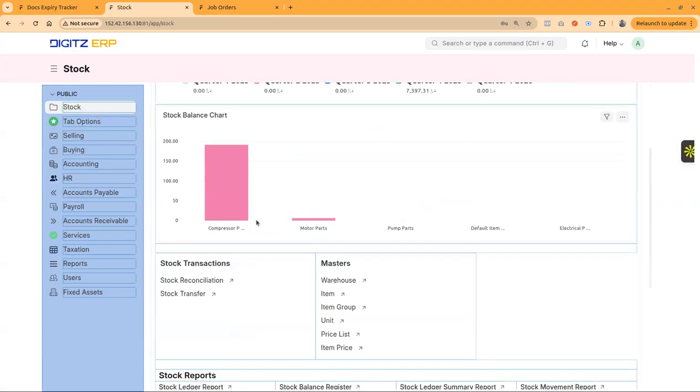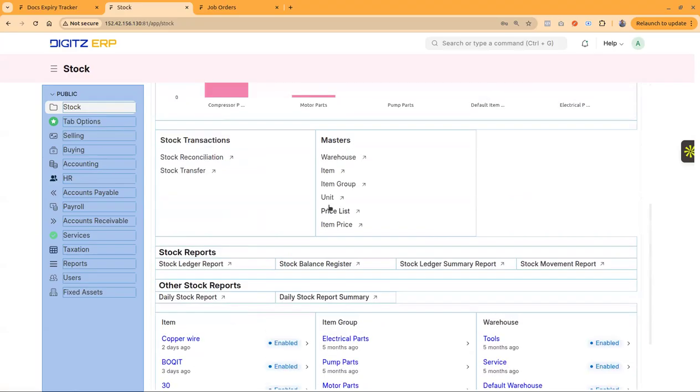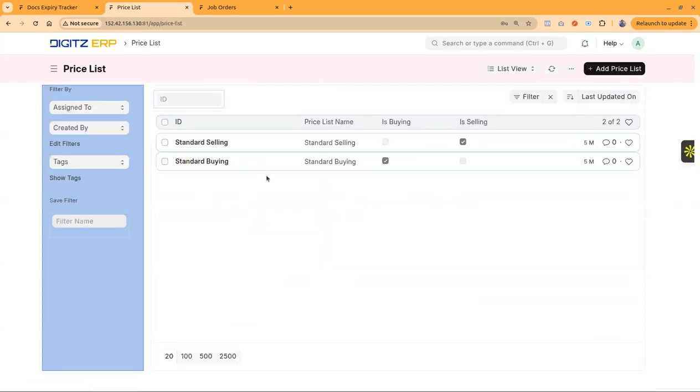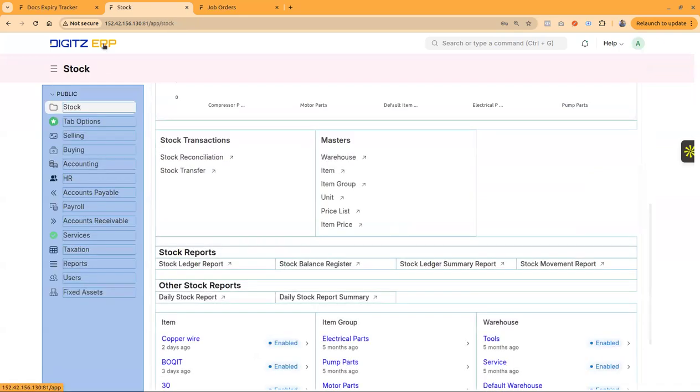The stock module has features like creating items, warehouses, and item units, and multiple item units are available. Multiple price lists can be configured so that each price list can be assigned to customers or suppliers to make a particular kind of pricing. And then we have the option to move stock from one warehouse to another by means of stock transfer. For stock correction, the actual stock may at some point not match the system, so there is an option to create a stock reconciliation.